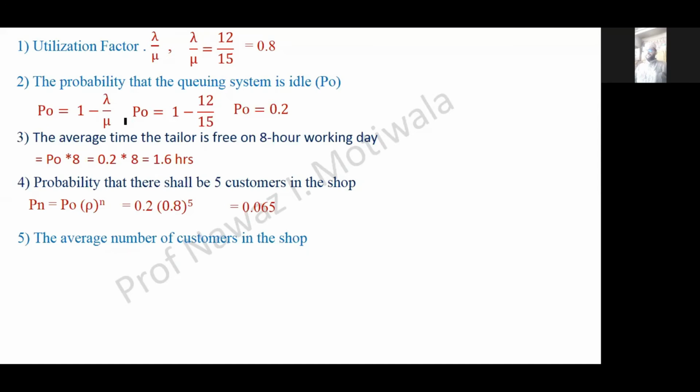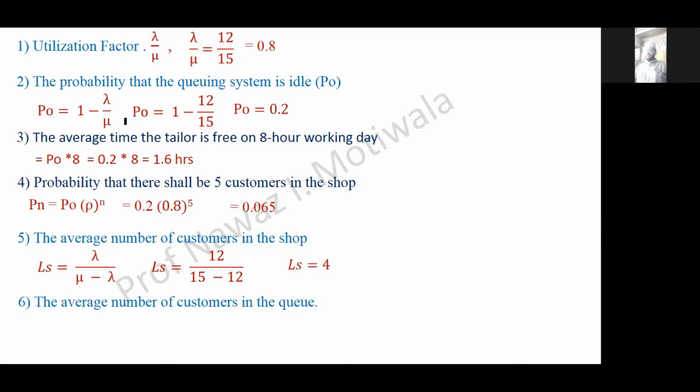Next was the average number of customers in the shop. Average number of customers in the shop, so it will be LS. We have the formula LS is equal to lambda divided by mu minus lambda. So after substitution, I will get the answer as 4.